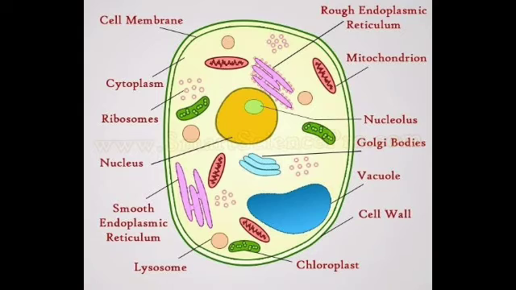So what is the function of the cell membrane? Actually, the cell membrane supports and protects the cell, and it controls the movement of substances in and out of the cell, and it also separates the cell from the external environment. And the cytoplasm is a thick, clear and jelly-like substance present inside the cell membrane, and most of the chemical reactions within a cell take place in this cytoplasm.